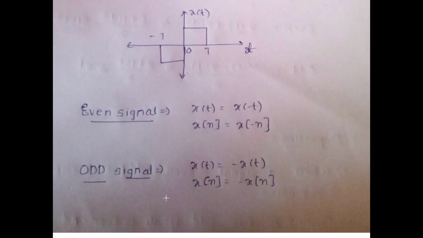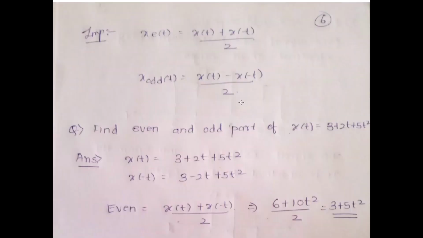Okay. An even signal is defined as x of t is x of minus t, and x of n is x of minus n. Whereas an odd signal is x of t is minus of x of minus t, and x of n is minus of x of minus n. So please make it a point. You should know that when I talk about x of t, it is a continuous time signal. And x of n is a discrete time signal. You should be able to identify these things very well. And these are the expressions for even and odd signals. So the formula for the even part is given as x of t plus x of minus t by 2, and the odd part is given as x of t minus x of minus t by 2.